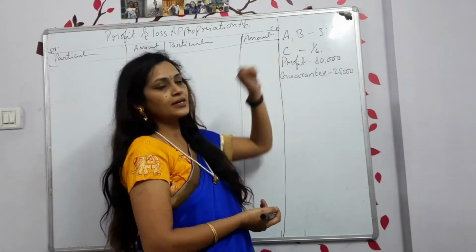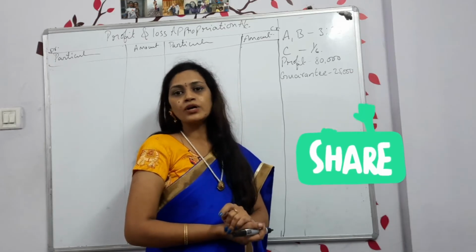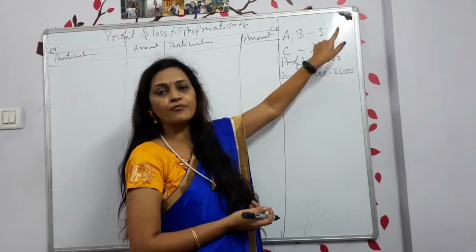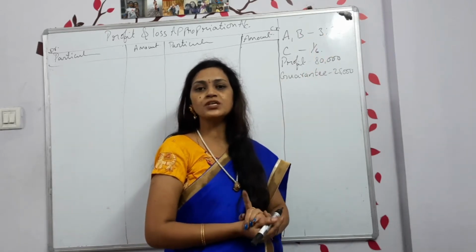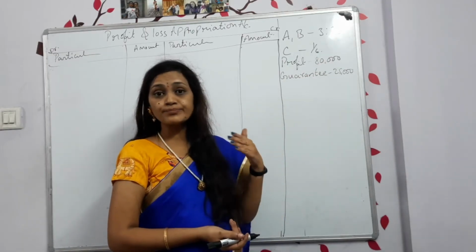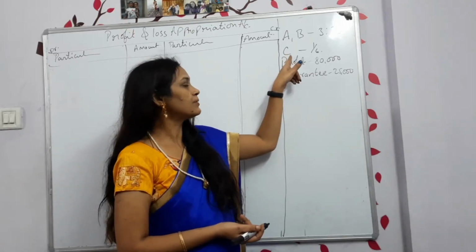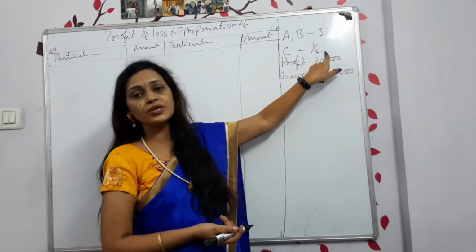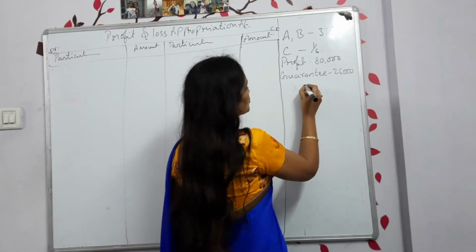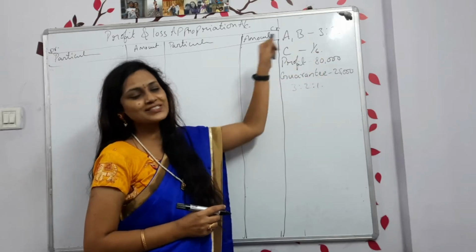There are two partners, A and B. A and B were doing business together, and according to their partnership deed, they are sharing their profits and losses in the ratio of 3:2. In between, they admitted one partner C and are planning to give him 1/6 share. Now the ratio will be 3:2:1. Then only they can give a 1/6 share to C.